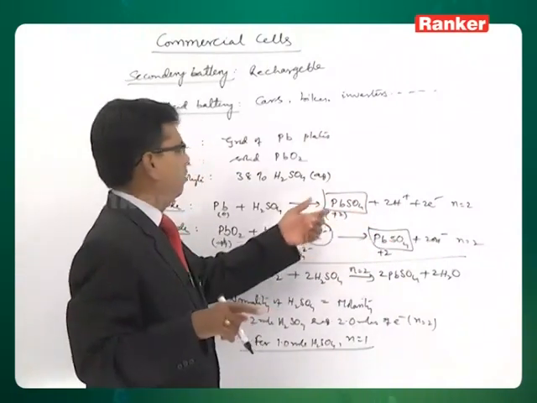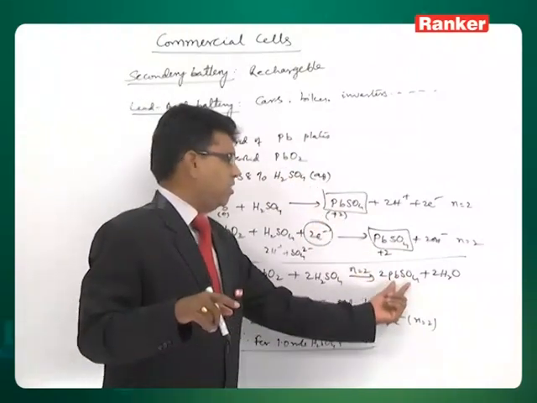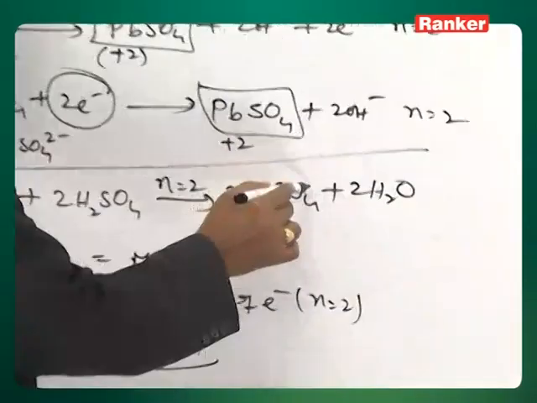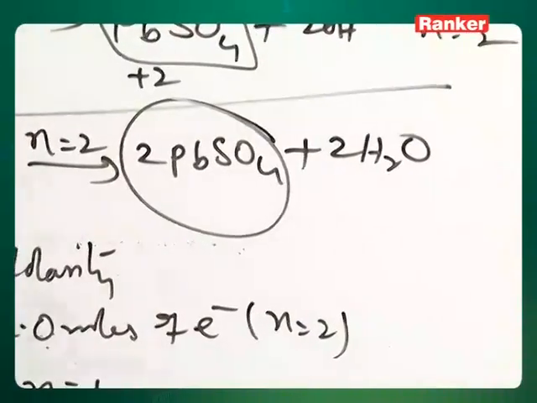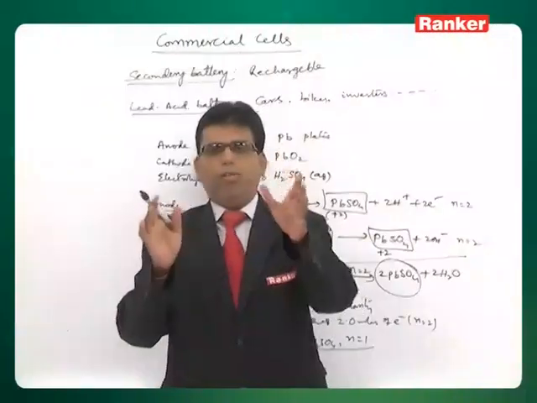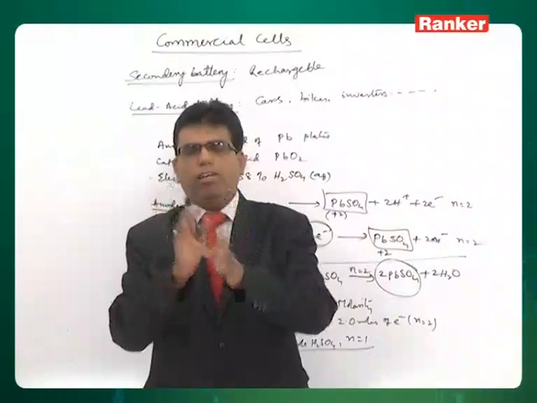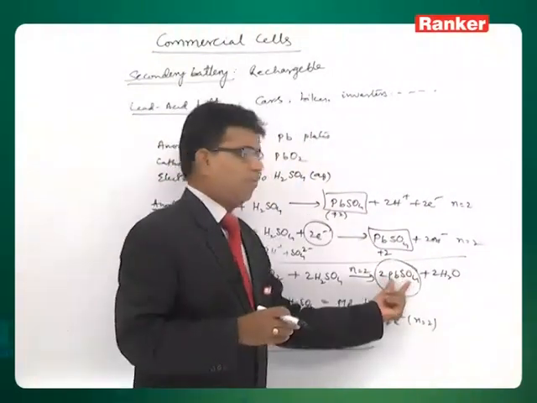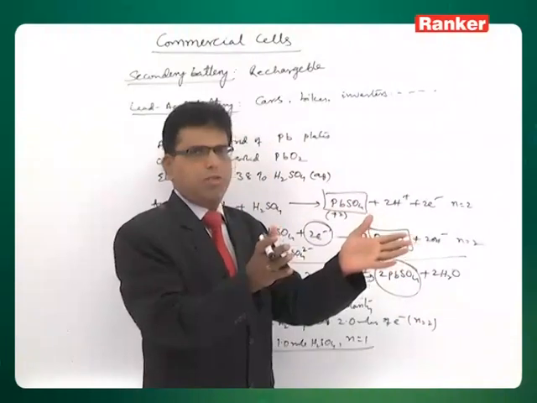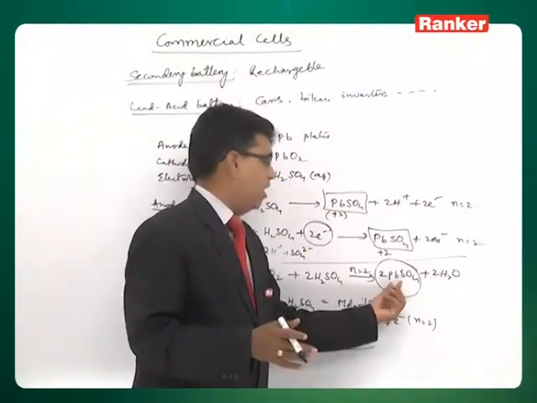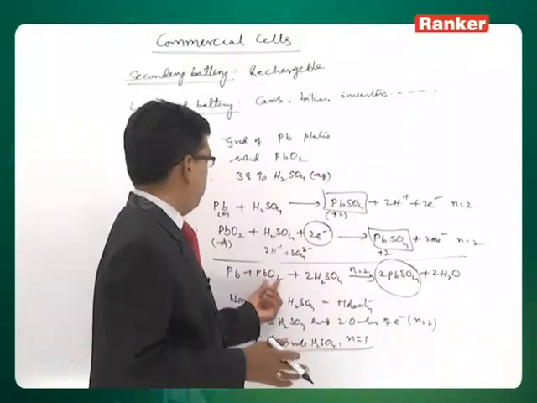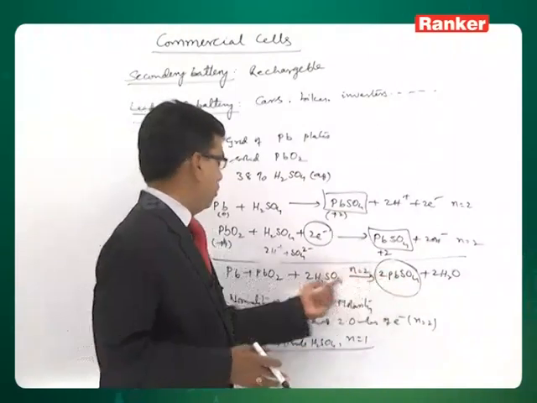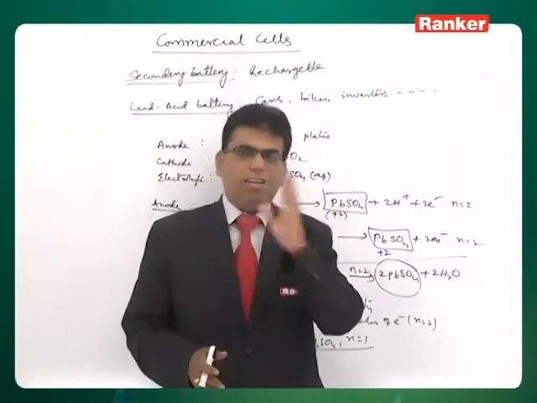Another very important thing is, once the lead sulphate is formed, if you add distilled water, once the cell reaction is completed at both anode and cathode, you will get lead sulphate. If you add distilled water, this lead sulphate will dissociate into Pb2 plus and SO4 minus ions, and the Pb2 plus oxidizes to PbO2, Pb2 plus reduces to Pb, and the cell reaction is reversed.